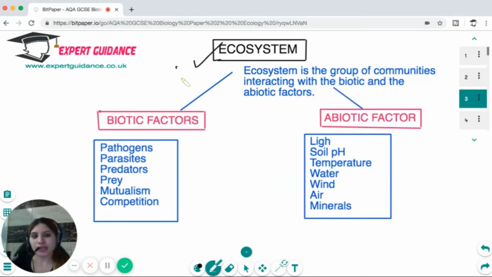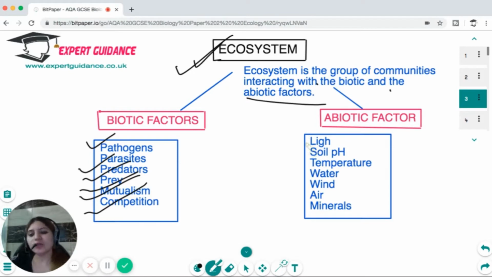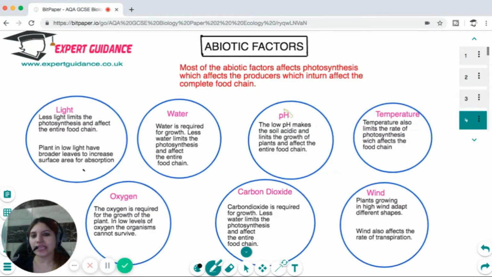When we talk about an ecosystem, it is a group of communities which is interacting with the biotic and the abiotic factors. What are the biotic factors? The biotic factors are all the living organisms which are coordinating within an ecosystem. That includes pathogens, parasites, predators, prey, mutualistic organisms, and the competitors. The abiotic factors include all the non-living components like light, soil pH, temperature, water, wind, air, and minerals. Now you should know the explanation of both of these factors and how they interact within an ecosystem.